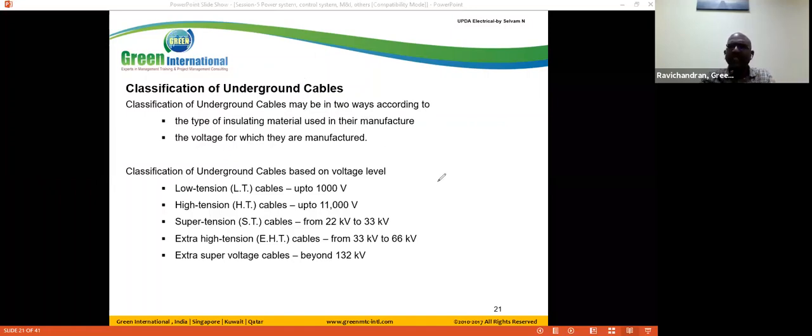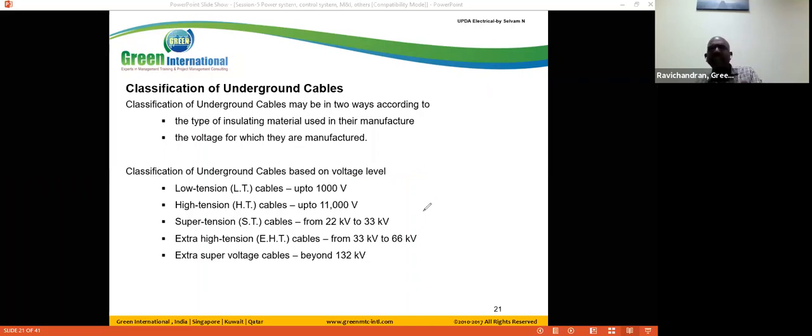So once again, from an exam point of view, in real construction we are mainly discussing based on the voltage level. Underground cables are classified based on the voltage level: low tension cable, high tension cable, super tension, extra high tension, extra super tension cables. For each voltage level, we have different terms.